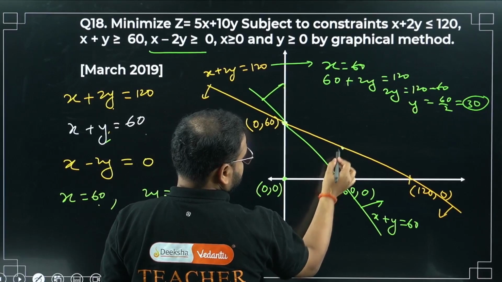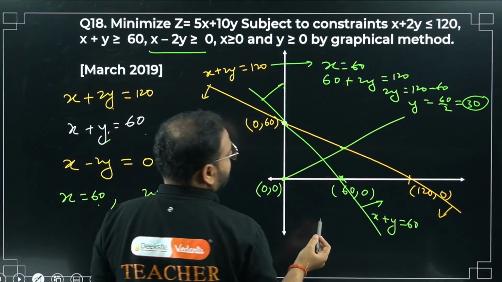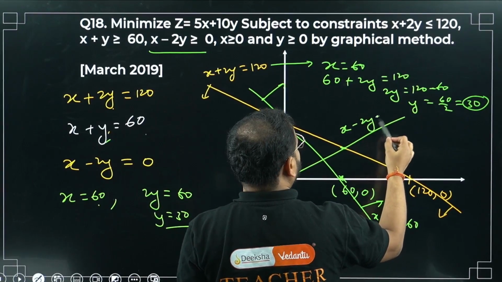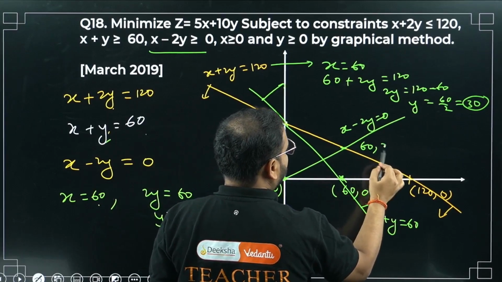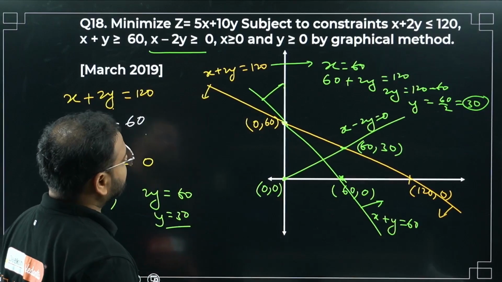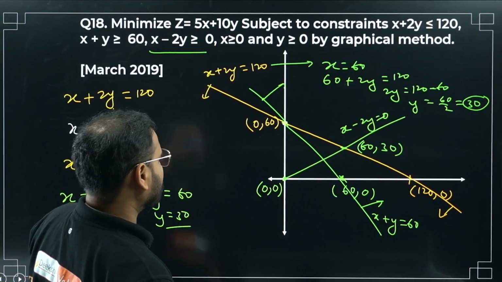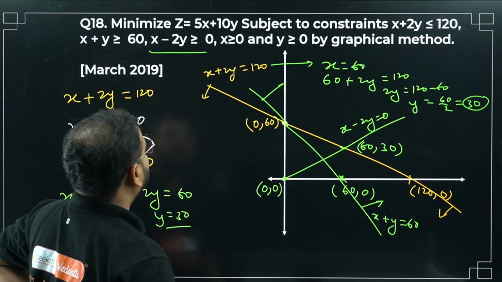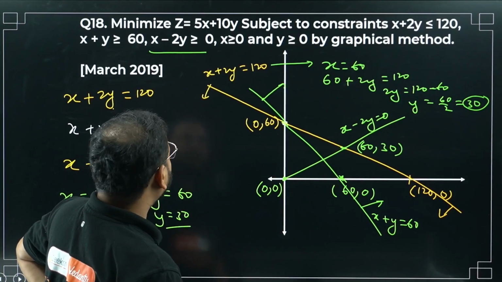Which means this point (60, 30) will lie on this line. Somewhere over here. What is this line? X minus 2y equals 0. And this point is x 60, y 30. We're looking for what? Greater than. Greater than does not... I think it should be less than, right? Okay, but if I take that side, it will be like this only.